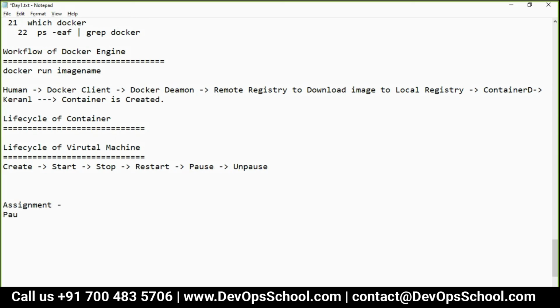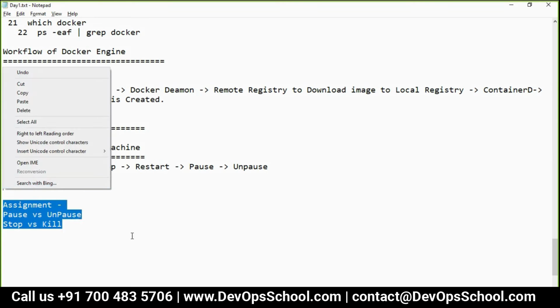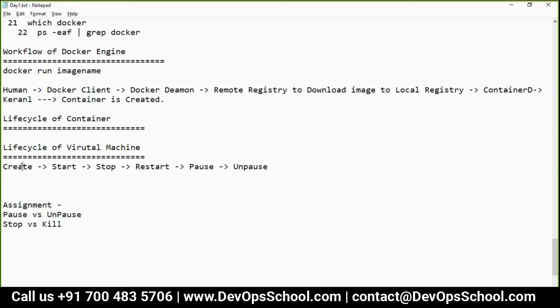Pause versus unpause. Stop versus kill. I will not answer this question. You have to help me out. You need to teach me. So here, create. Then if it is created, then start. Then if it is running, then stop. Then if it is stopped, then you have to restart. Then it's again running. Then you can pause. If it is paused, you can unpause. After that, again it's back to running. Then you can kill. And after it is killed, you can delete. Remove, basically rm. So this is the life cycle of a virtual machine.